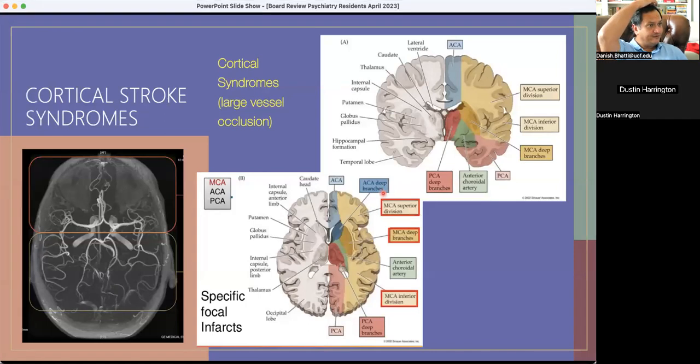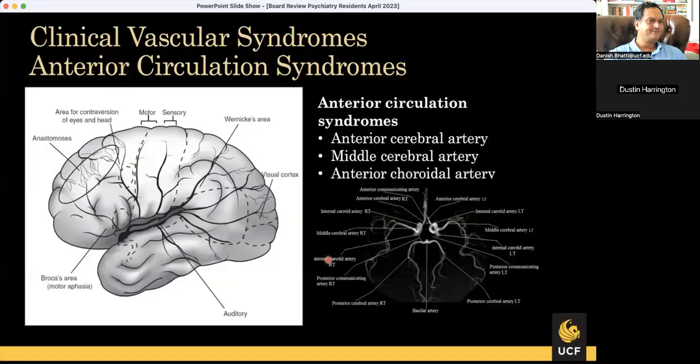So if you have an occlusion of one of these blood vessels, then you get a big area of the brain damaged, and that involves both gray matter and white matter. So there is the ACA distribution, anterior cerebral artery. There's an MCA distribution, middle cerebral artery. It's the largest, and sometimes we subdivide it into 2, the superior division and inferior division. And you can often see them separating out on imaging very easily. So the MCA is coming out, and then it splits at the end as a Y into the superior division and inferior division. Then there is the PCA, or posterior cerebral artery. This is from the posterior circulation, and this is the cortex itself. The brainstem will have separate blood flow.